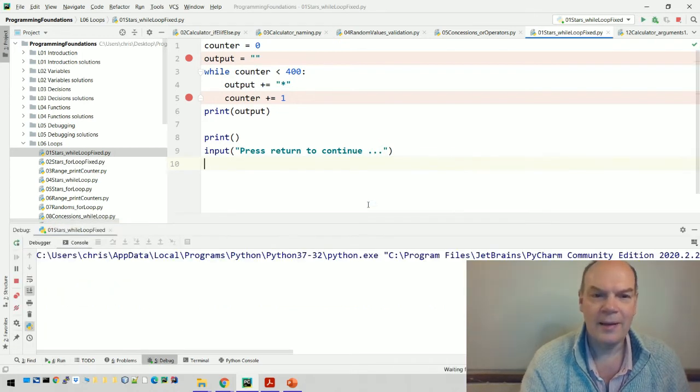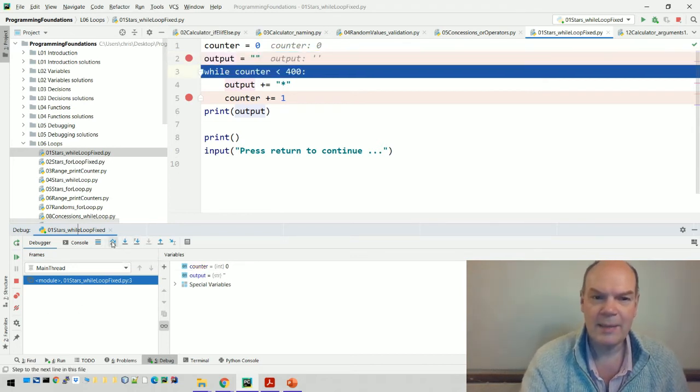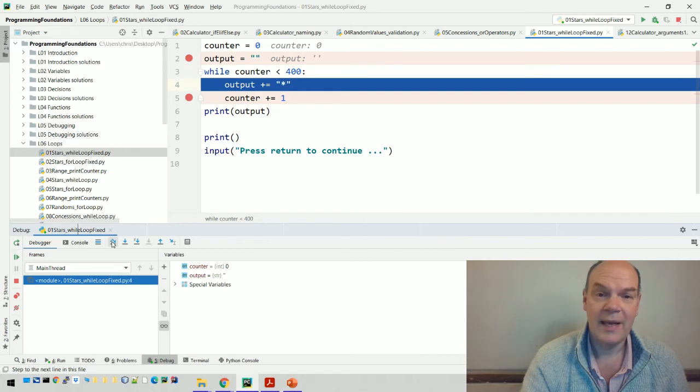And it will stop on this line here where I've got the first breakpoint. So I can step over that. Remember, the controls for the debugger are down here on the bottom left. So I can step over that line while the counter is less than 400. I forgot to change that. Output plus equals star.